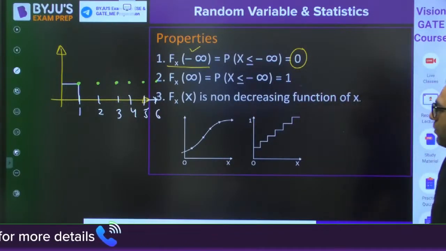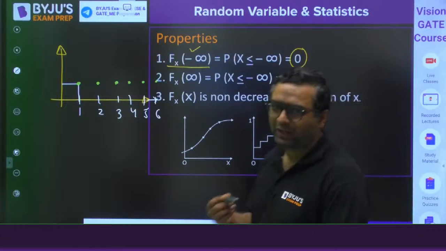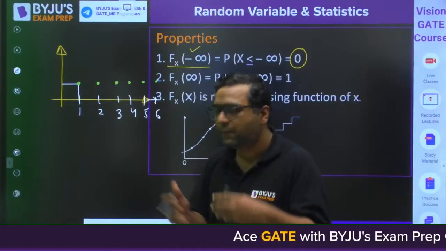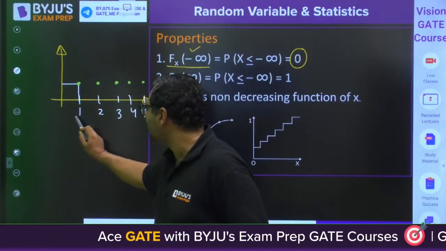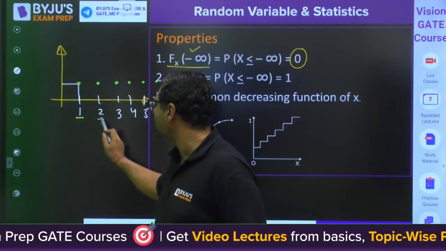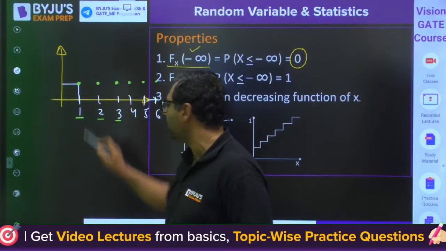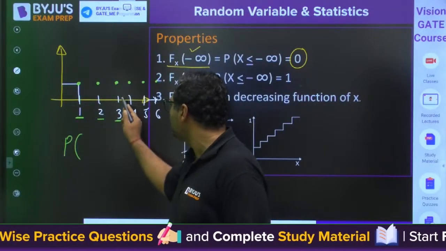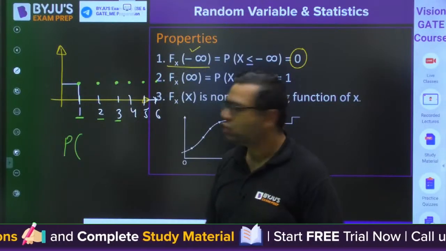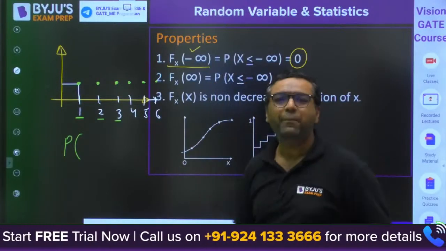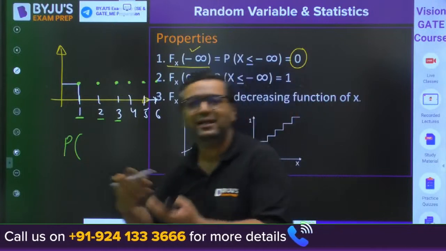Okay, guys. So my dear, whenever we are talking about cumulative, it means the addition of the probabilities. Let us say the probability of getting 1 is 1 by 6, of getting 2 is 1 by 6, of getting 3 is 1 by 6. So if someone asks the probability of getting a number more than 4, obviously you will be adding these two. Yes or no? So when you add, probability is always going to be an increasing function.